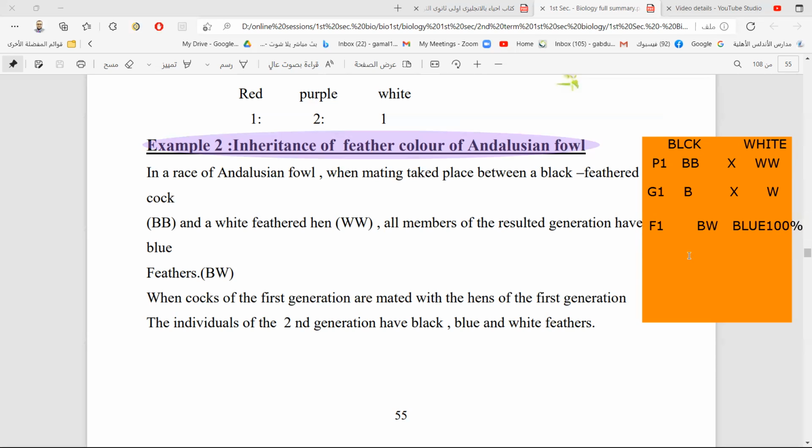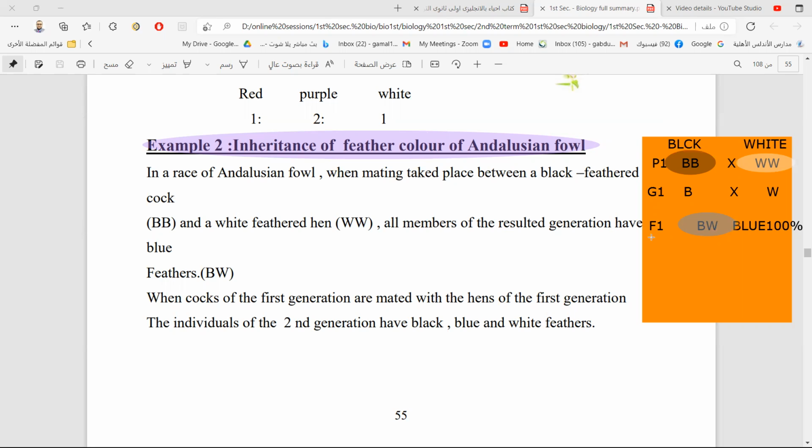So we have here a case of lack of dominance. We have blue here, after we have black and white. Now we have a blue. This is a completely new trait due to the lack of dominance. The black gene and the white gene, no one of them is dominant over the other one. Right. How can we make the second generation?